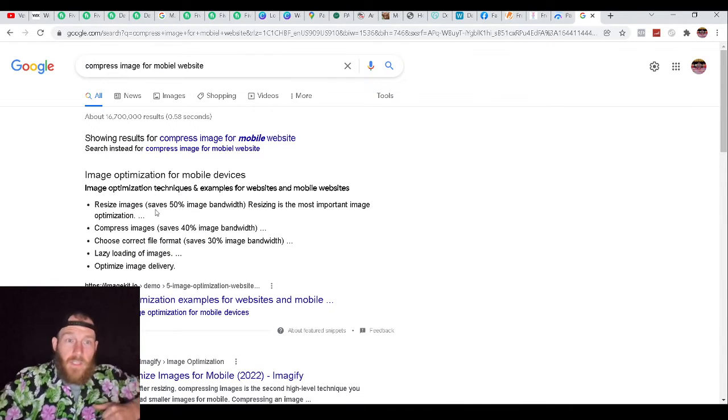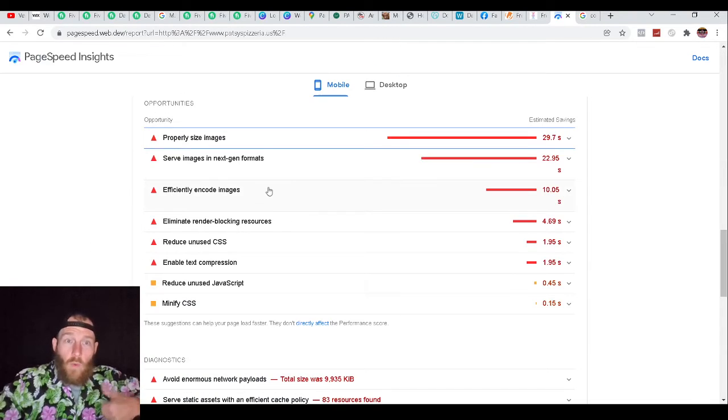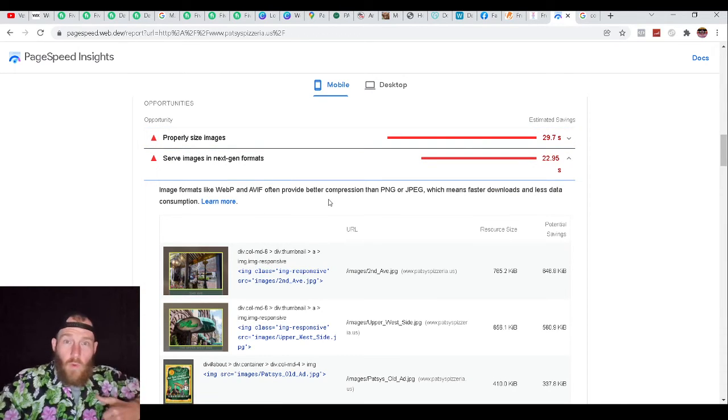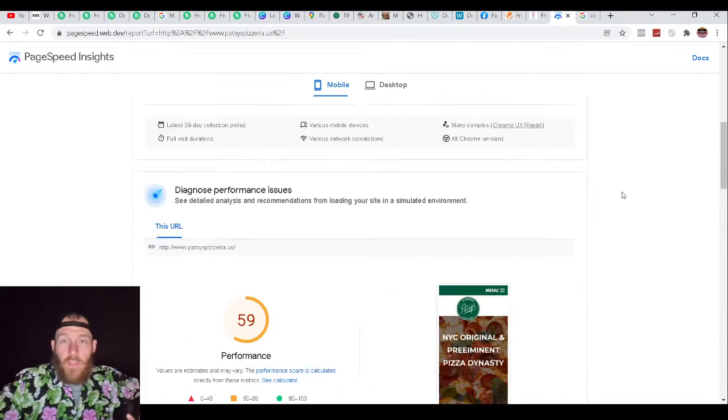So resizing images saves 50% of the bandwidth, right? Compressing images saves 40% of the bandwidth. Uploading in the correct file format, 30% of the bandwidth. So realize that they don't have the correct stuff, right? Properly sized right here, the actual correct formats, right? Often better compression than JPEG or this. So image formats like WebP or AVIF, they're better than JPEG or this. So you'd let them know this stuff at the end of the day.